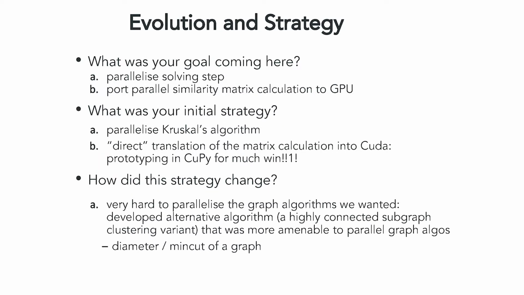So our goal was, can we tackle both of these, looking at how we can parallelize Kruskal's algorithm? Our strategy for parallelizing the similarity scoring was just a direct translation of what we were already doing from C and assembler to CUDA.